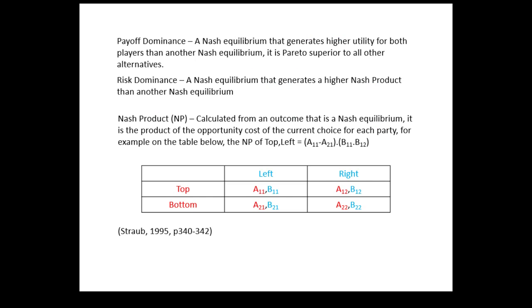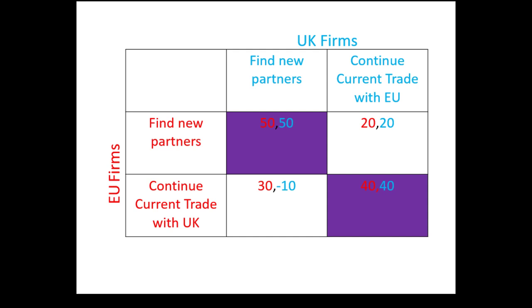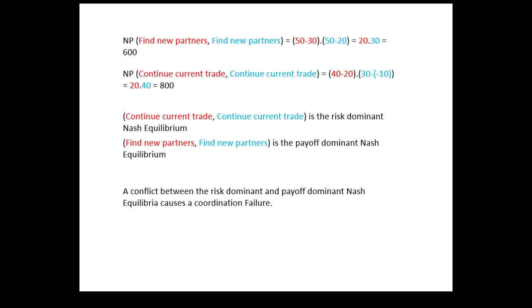Here are some essential definitions relevant to the analysis of this game, primarily sourced from Straub's literature, namely payoff dominance, risk dominance, and the calculation of Nash product. The two Nash equilibria of the game are highlighted in purple. At these points, there is no incentive for either UK or EU firms to change their strategy. The Nash products for both Nash equilibria are calculated here.